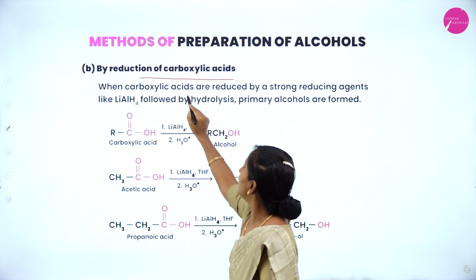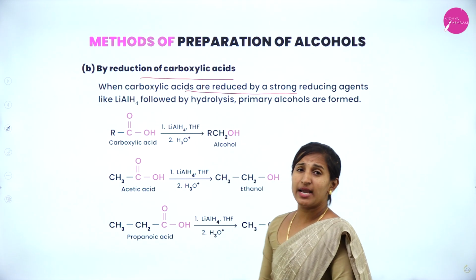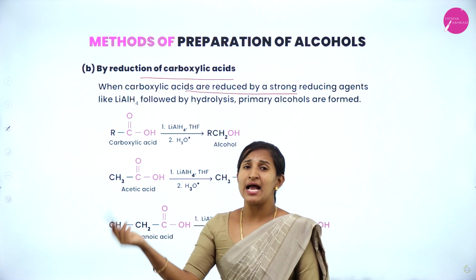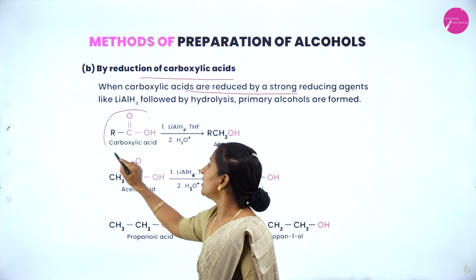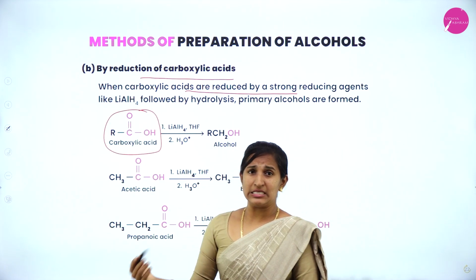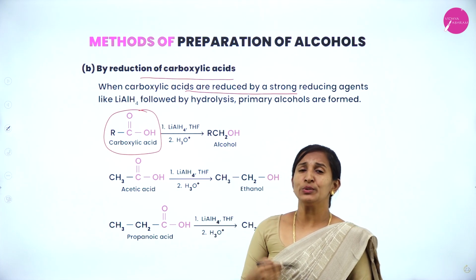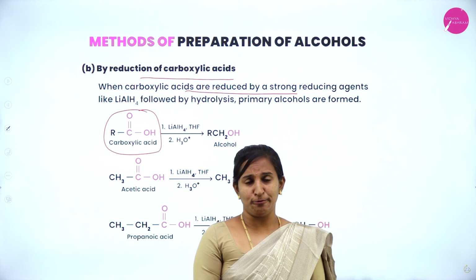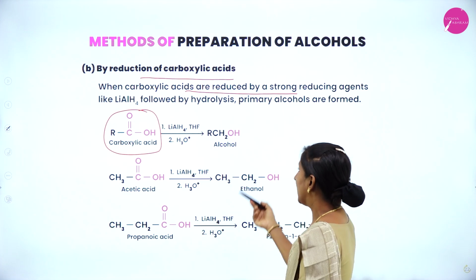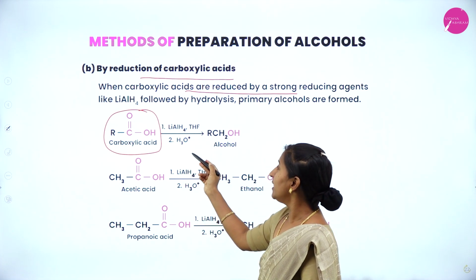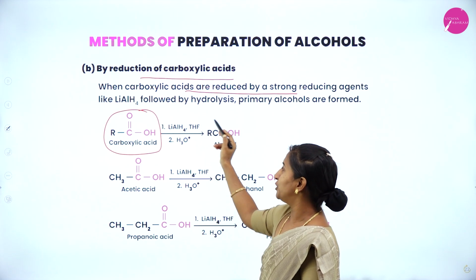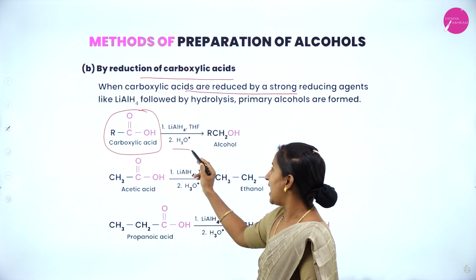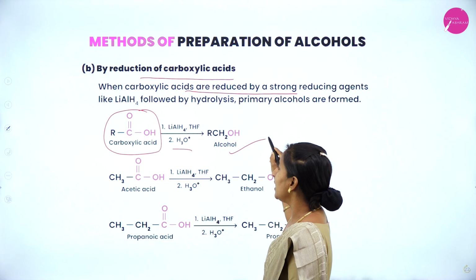Next, reduction of carboxylic acids. Carboxylic acids do not undergo reduction easily. Here we are going to add a strong reducing agent, that is lithium aluminum hydride in the presence of THF, tetrahydrofuran, which gives primary alcohol.